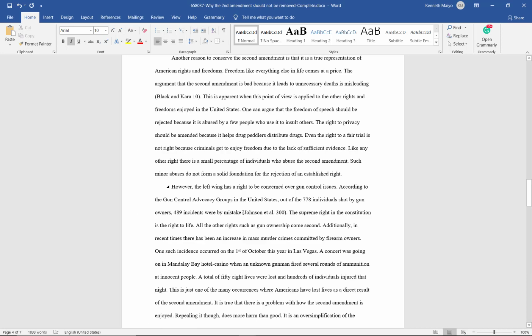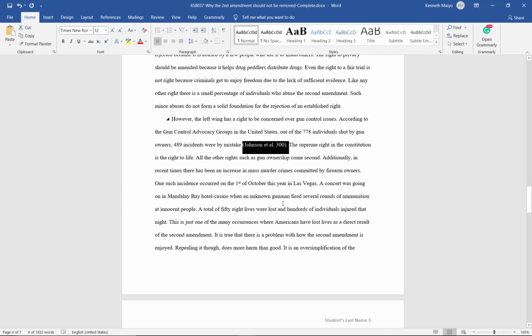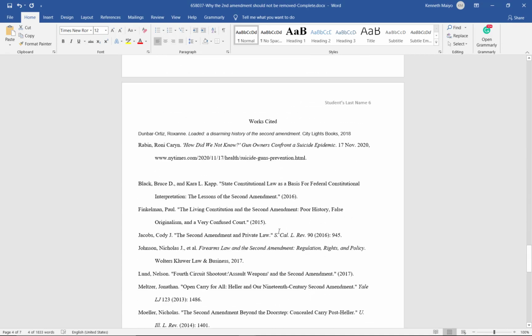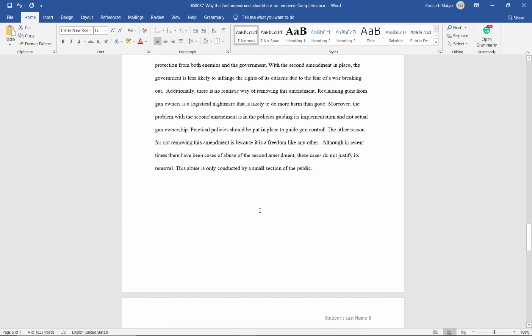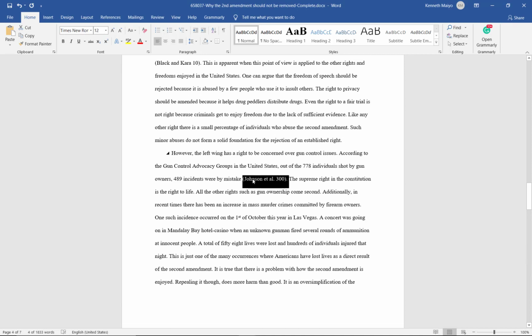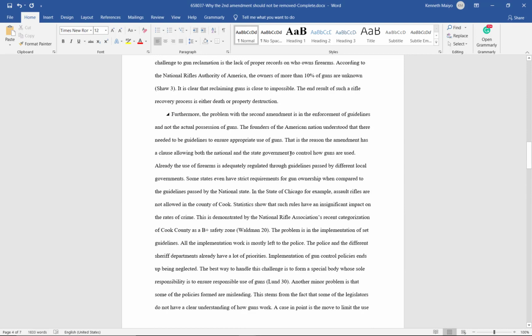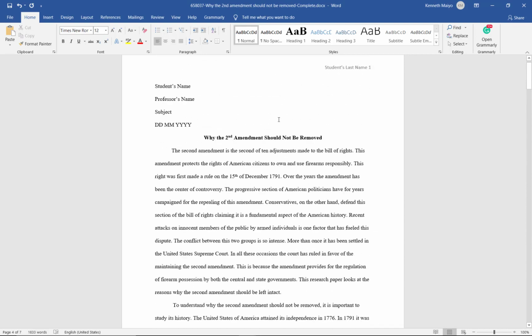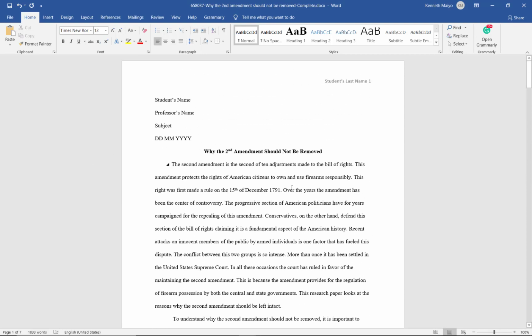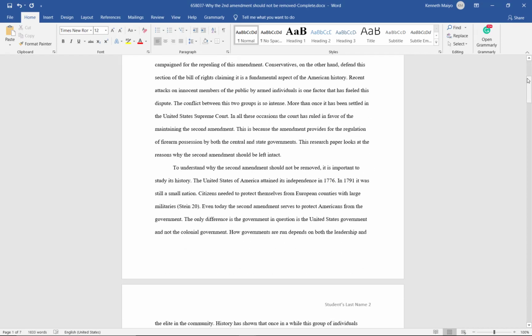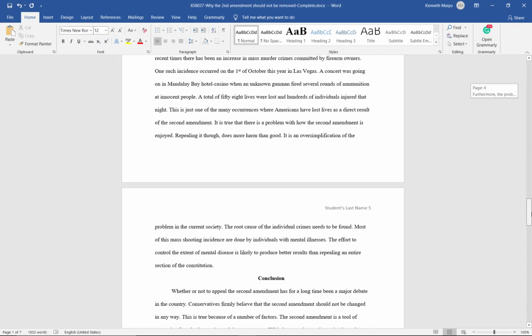Here's an example of an in-text citation, Johnson et al. 300. So it's saying that this citation I've cited down here, I used it on this particular sentence. One rule about in-text citations: there should be no in-text citation in the introduction paragraph of the paper. There should be no in-text citation in the conclusion.